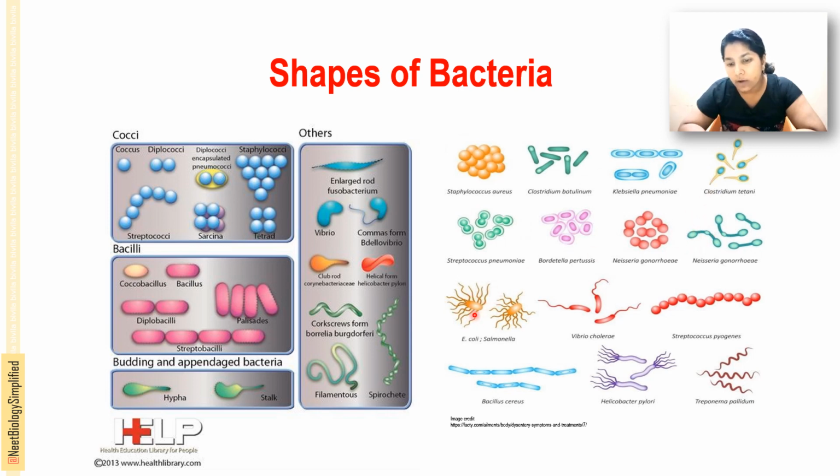Then this is E. coli and Salmonella, which are bacilli. Then Vibrio cholerae, which is comma-shaped. Then Streptococcus pyogenes, the chained cocci. And Bacillus cereus, this is a chained bacilli. And Helicobacter pylori, see the helical structure is there. Then Treponema pallidum, you can see the spiral or corkscrew shape in the image.